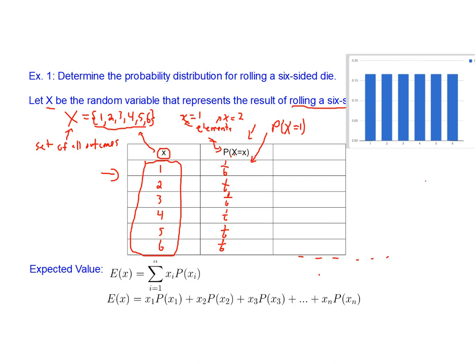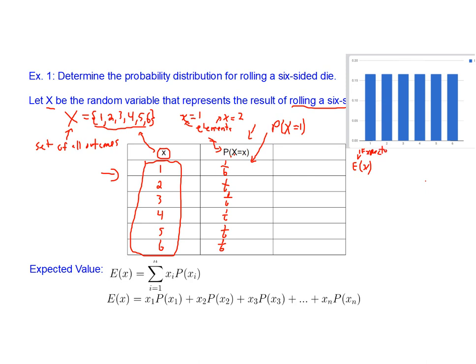All right, so we talked about the expected value. Because this is a uniform distribution, we should be able to just add the numbers from 1 to 6 and divide by 6. Let's go ahead and do that. So the expected value, and we use this capital letter E for expected value rather than writing expected value all of the time.